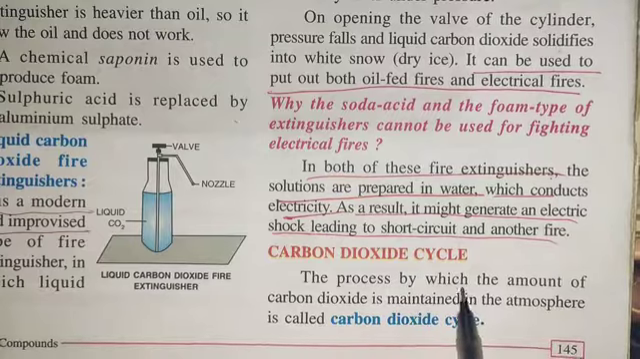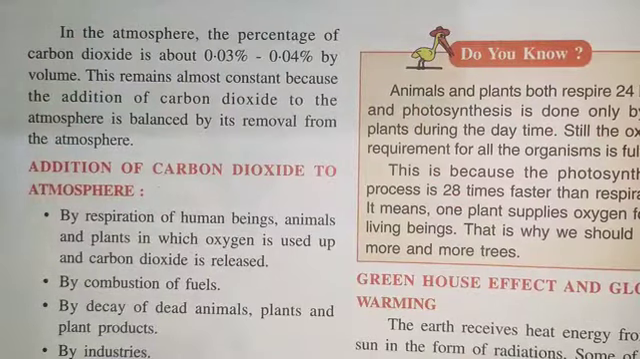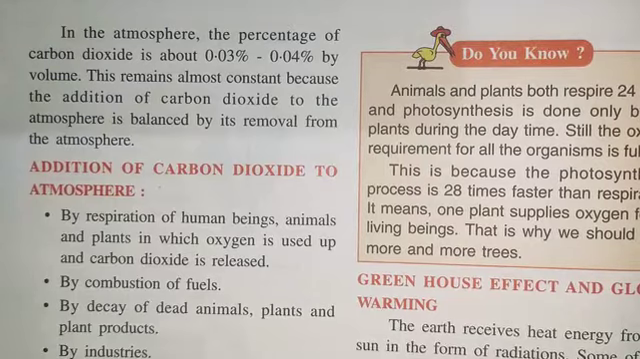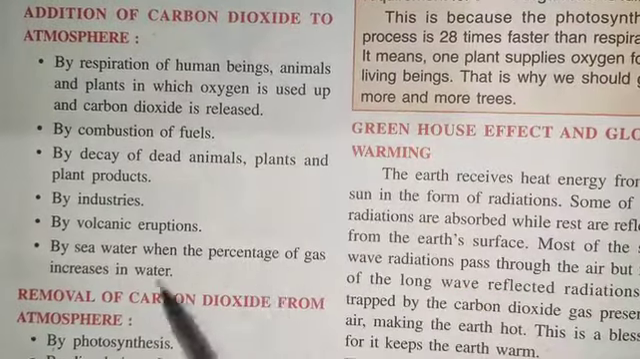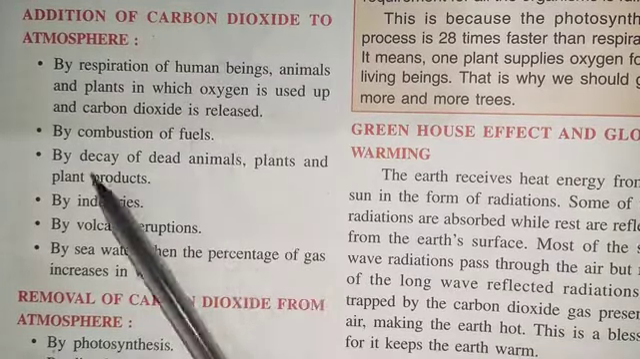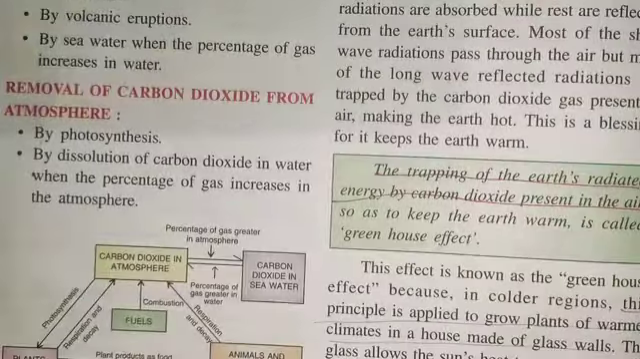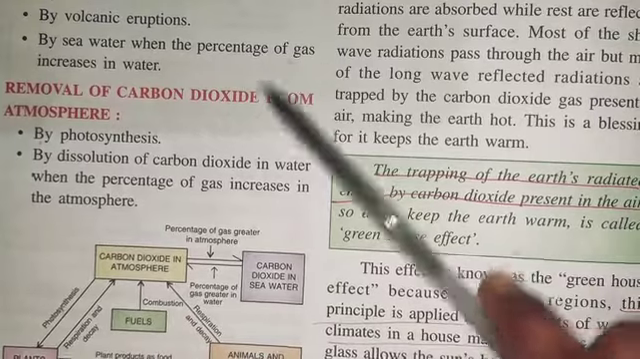Now the carbon dioxide cycle. The process by which the amount of carbon dioxide is maintained in the atmosphere is known as the carbon dioxide cycle. The percentage of carbon dioxide in the atmosphere is 0.03% to 0.04%, and it is balanced by the addition of carbon dioxide and at the same time by the removal of carbon dioxide from the atmosphere. Here you can see some factors or ways by which carbon dioxide is added to the atmosphere, and here are some ways by which carbon dioxide is removed from the atmosphere, so you can study them yourselves.